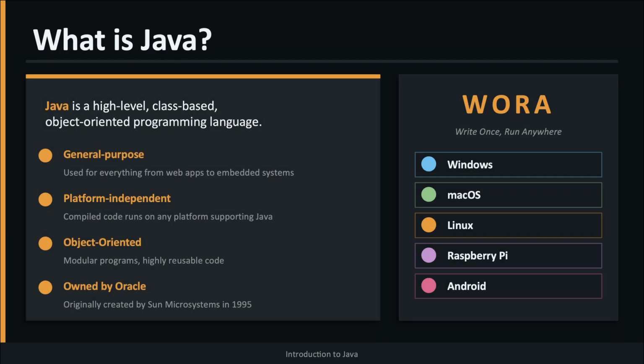Java is a high-level, class-based, object-oriented programming language. It was designed to be general-purpose, meaning you can use it to build almost anything from mobile apps to massive enterprise systems. What makes Java special is its platform independence. When you write Java code, it can run on Windows, Mac OS, Linux, Raspberry Pi, and Android, all without changing a single line. This is the WORA Principle: write once, run anywhere.